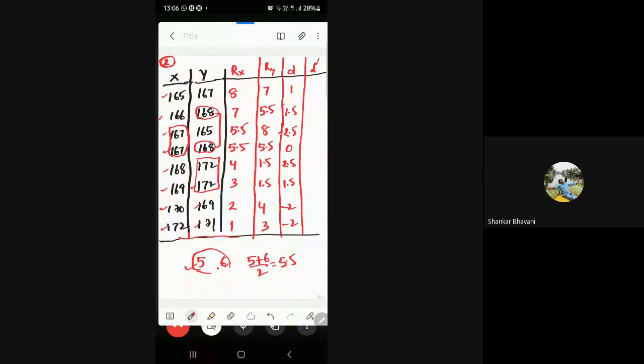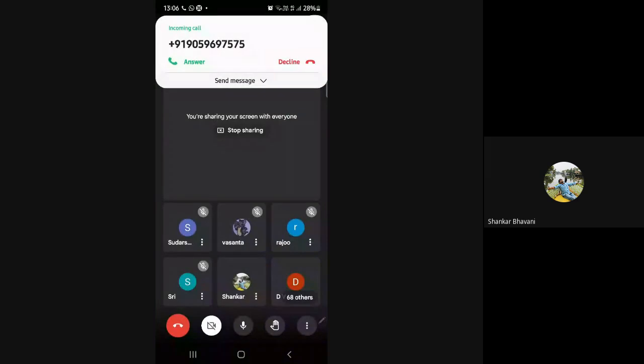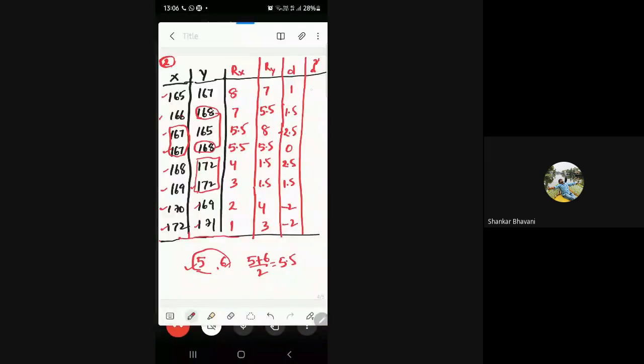Now let's come to d square. Square of each. The first one is 1. This is 1.5, next its square is 2.25. This is 6.25. This is 0. This is also 6.25. This is 2.25. This is 4, this is 4, this is 4. But we want the summation of d square. So the summation of d square is nothing but adding all of them, which is 30. So 30 is the summation of d square.